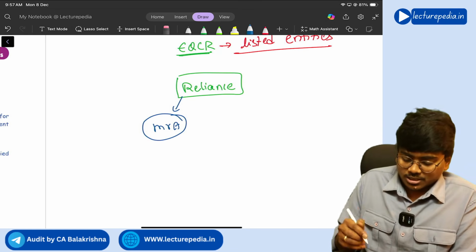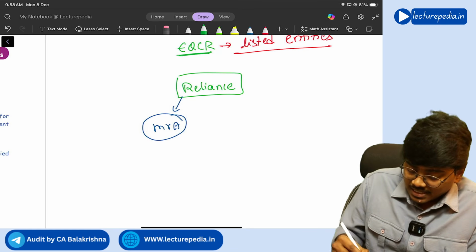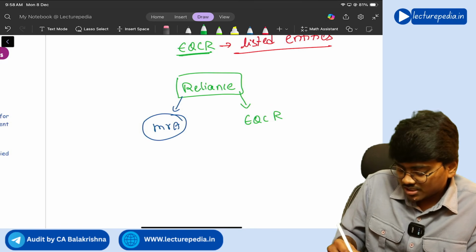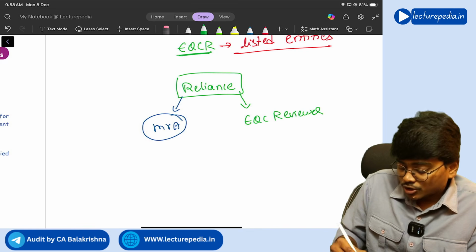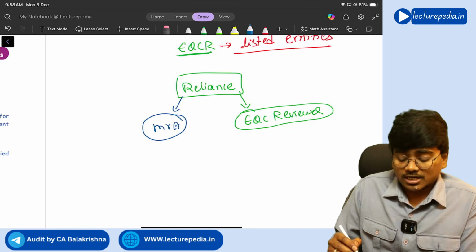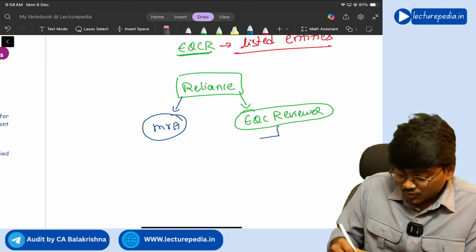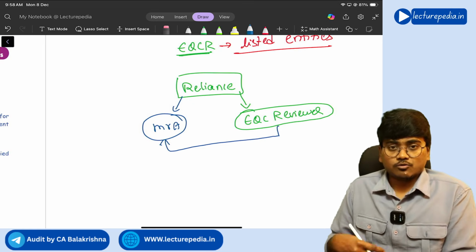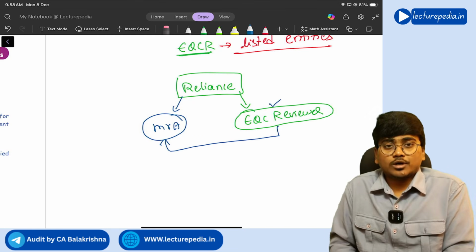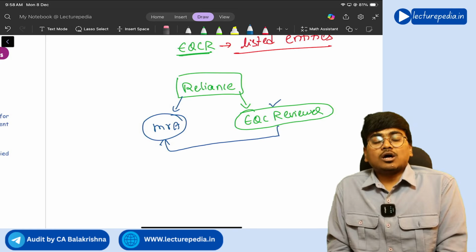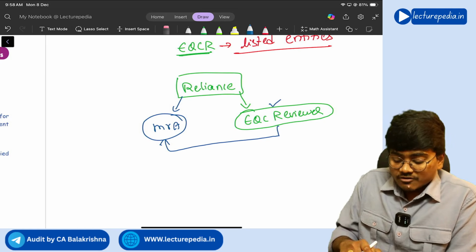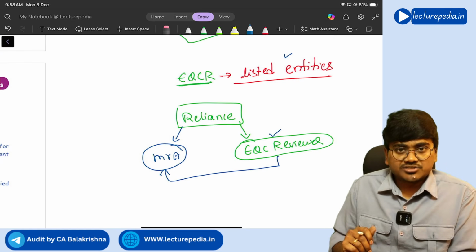Before preparing the audit report, an engagement quality control reviewer, EQC reviewer, should be appointed, and this reviewer should review the work done by Mr. A. Whatever audit Mr. A has done should be reviewed by the engagement quality control reviewer. We will call this process of review engagement quality control review, which is applicable only for the listed entities.